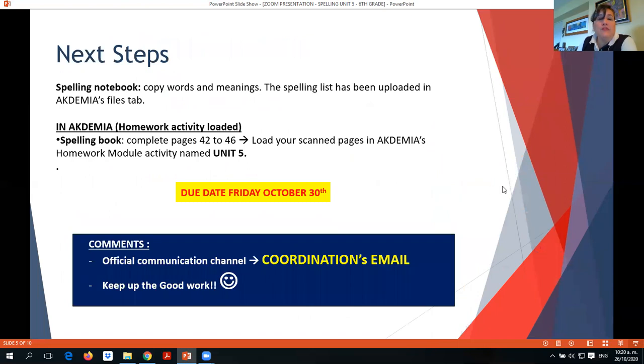So we have 29 words. You are going to use them for working on pages 42 to 46 of our spelling book. This is due this Friday, next Friday, which is October 30th. Don't forget to upload them.